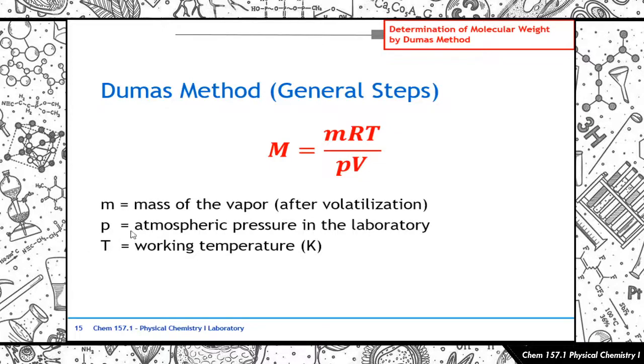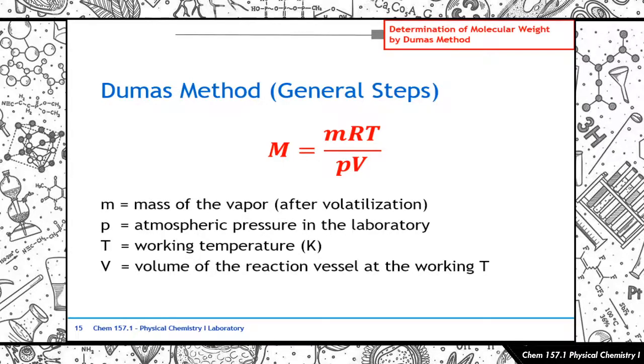Then, yung letter T, that's the temperature, it's the working temperature. So, ito yung temperature na kung saan mo binoil yung, what do you call this, yung original substance mo, yung unknown substance. So, in case, since you're boiling the hot water bath naman, so it's safe to assume that your working temperature will be around 100 degrees Celsius. So, yan yung working temperature kasi that's where you bring your reaction vessel to at that particular temperature.